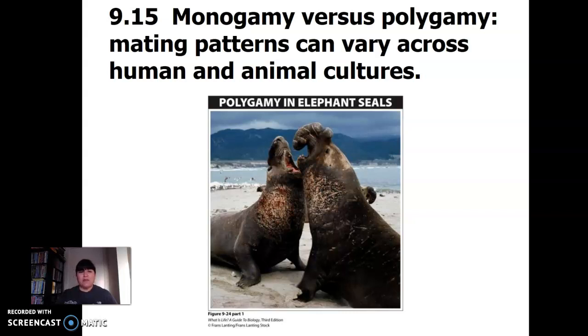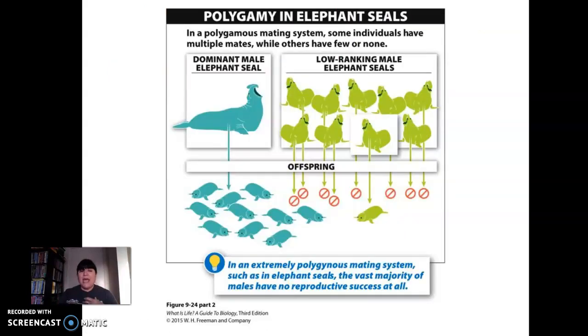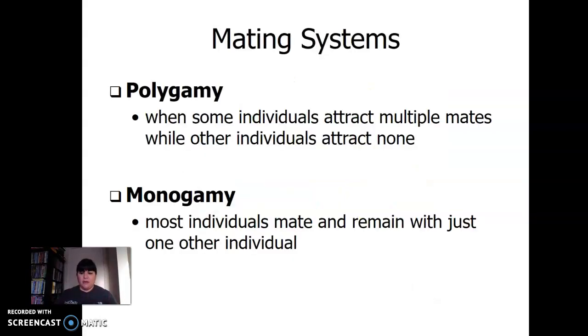Okay, it says mating patterns can vary across human and animal culture. So polygamy in elephant seals, where you have a male and the male has a harem, right? But only the strongest, biggest male can do this. These are these elephant seals. Look at that. Those are marks from their tusks because they're fighting, right? And only the dominant male gets to breed. And if the dominant male gets to breed, he's passing on his genes to his progeny. So again, this idea of fitness. And then we have fitness in the population.